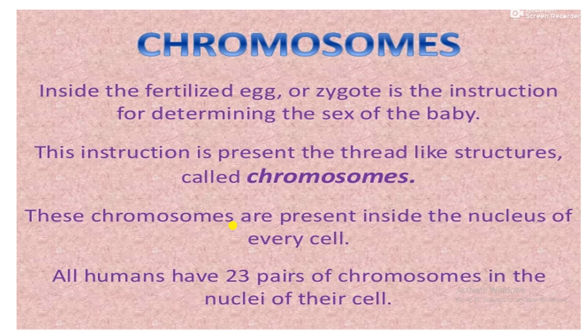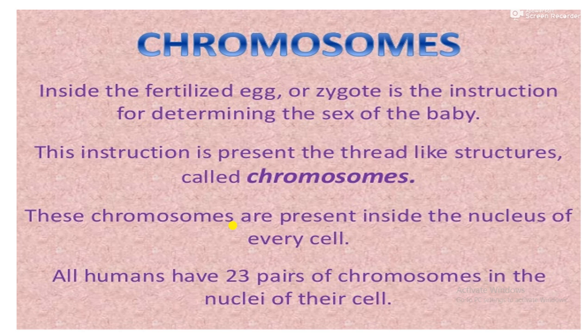Okay? Then, inside the cell, the chromosome is a thread-like structure. The chromosomes contain genes, which carry hereditary characters from ancestors. The chromosomes inside the fertilized egg or zygote carry the instruction for determining the sex of the baby.